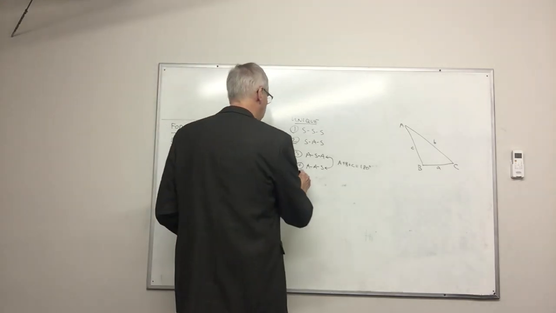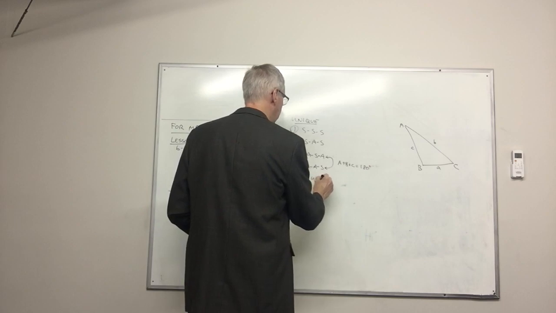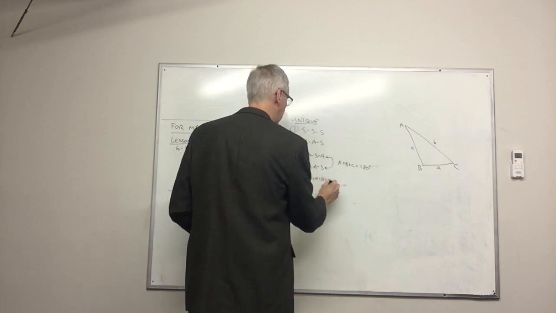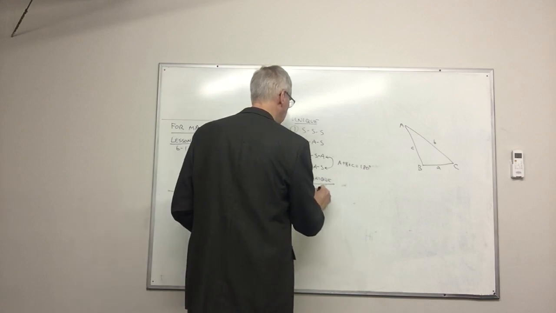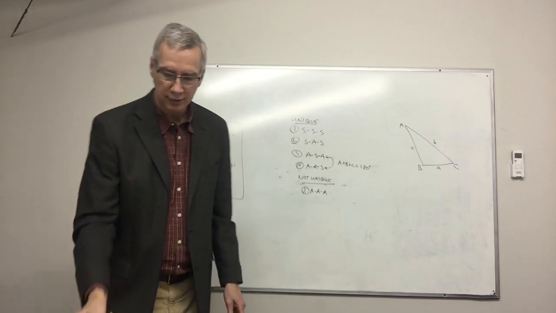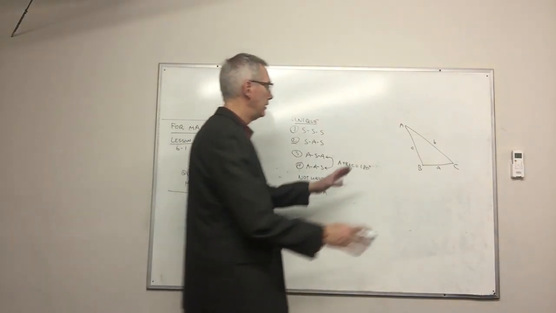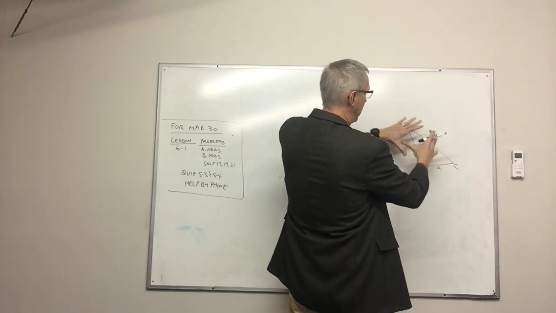So what about the cases that are not unique? These do not define a single triangle. Case number 1, angle, angle, angle. So if I know all 3 angles, I can keep those angles the same, and I can make bigger and smaller triangles.